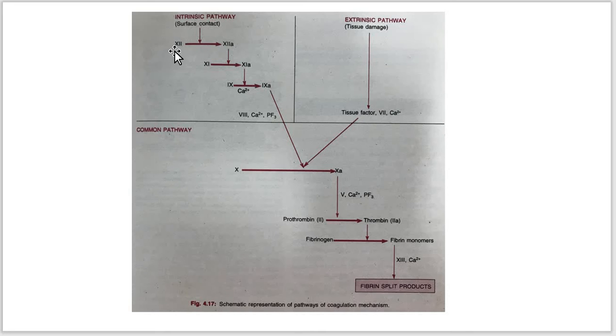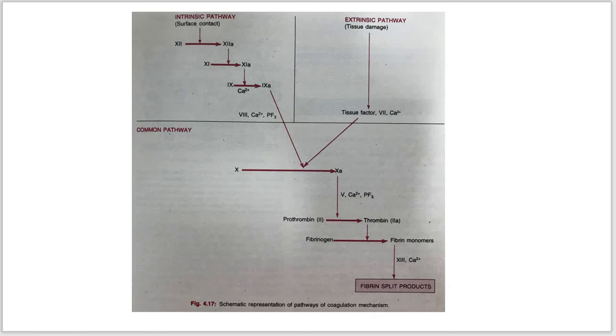Finally we have calcium ions and platelet factor 3 with blood clotting factor 8. This is the intrinsic pathway where the abnormal surface is there.